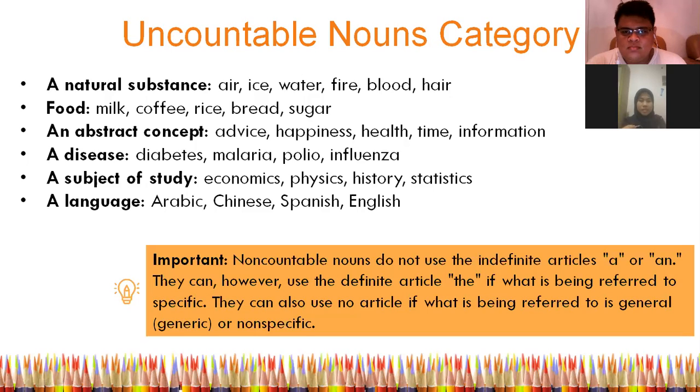Next is a disease, like diabetes, malaria, polio, influenza. Next is a subject of study, for example, economics, physics, history, and statistics. And the last category is a language, like Arabic, Chinese, Spanish, and English.